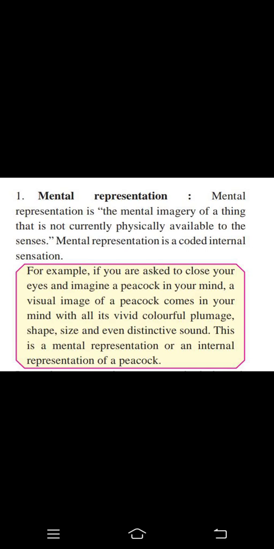So mental representation is coded internal sensation. For example, close your eyes and imagine a peacock. When you are able to imagine a peacock, it means you know the shape and the color of it, and your brain is recalling those figures, shape, size, and everything, putting it all together and giving you a picture of it. That is mental representation.